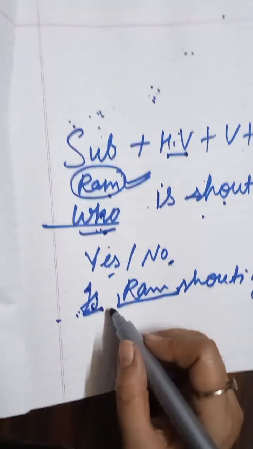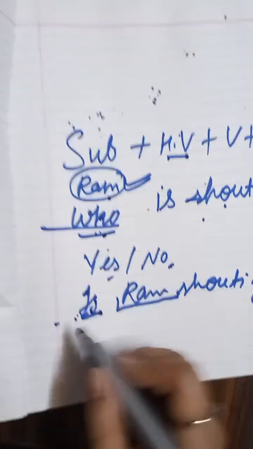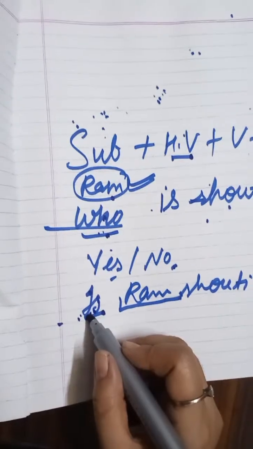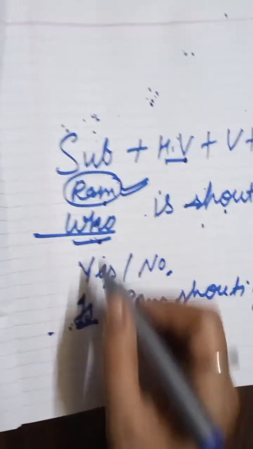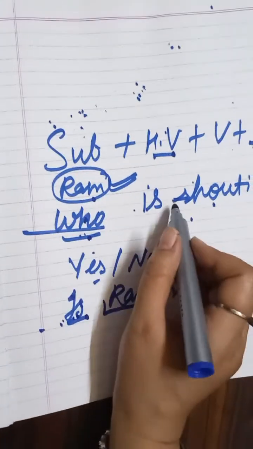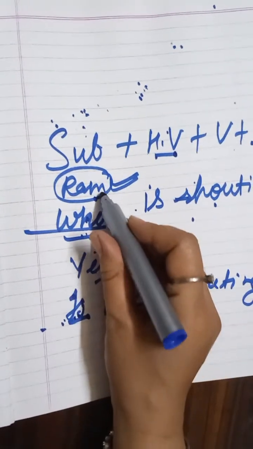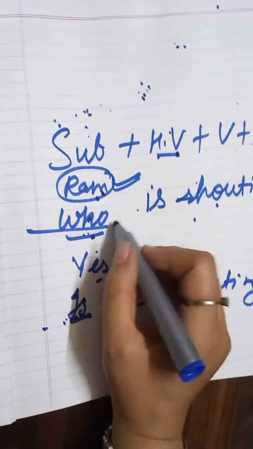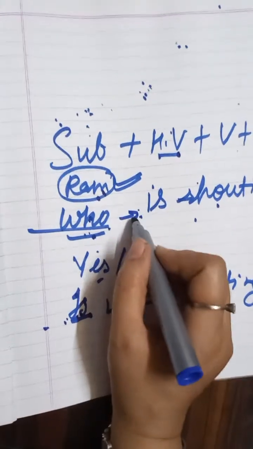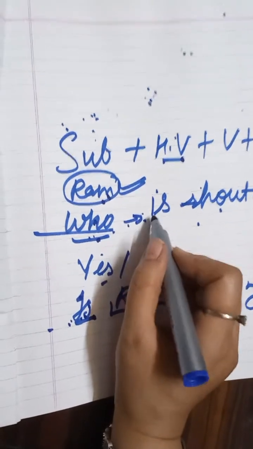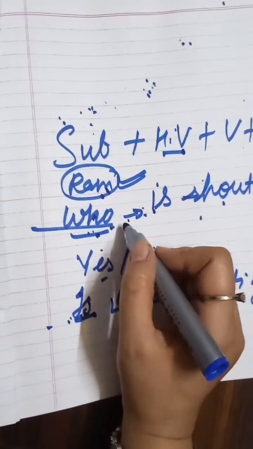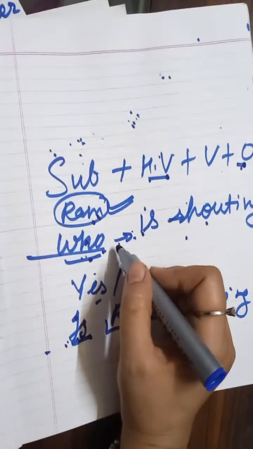If we are replacing something, in that case the rule is the helping verb should be next to the question word. So in this case, who is shouting, after replacing this noun, is follows who. So in this case we need not make any kind of change.